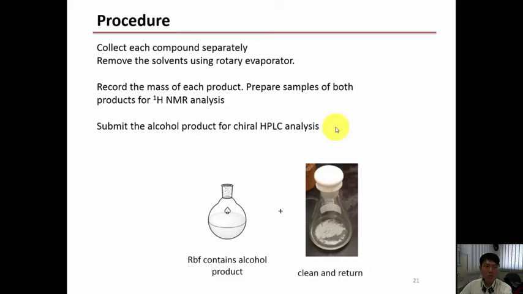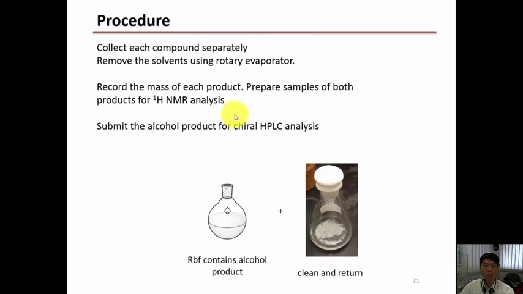After which, we will collect each compound separately. Make sure you do not mix fractions with more than 1 spot together, and then we remove the solvents using the rotovap. Since we have 2 different products, the alcohol and the ester, they can be separated using column chromatography. So remember, the products here are the ester, which contains more of the R isomer, and the alcohol, which contains more of the S isomer. So here the products are enantio-enriched compounds.